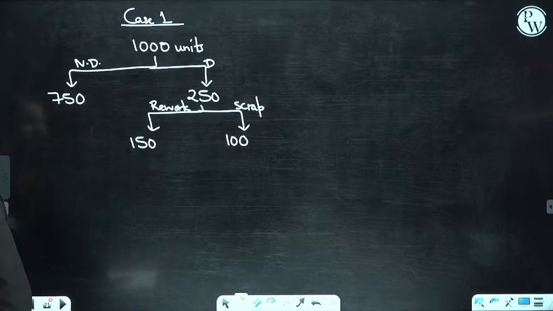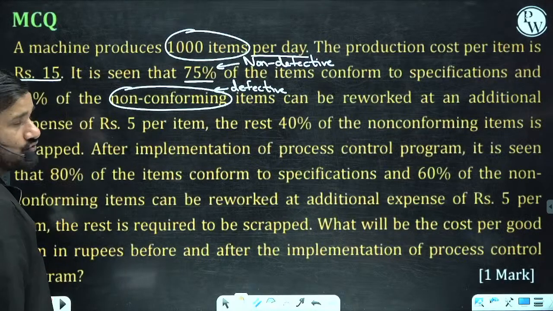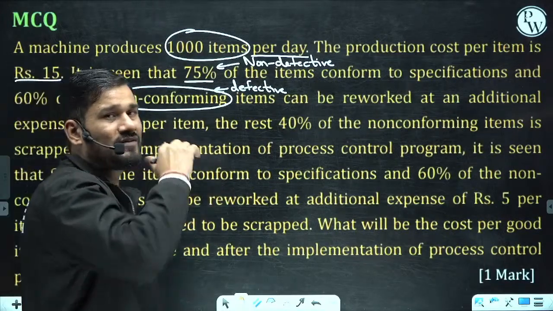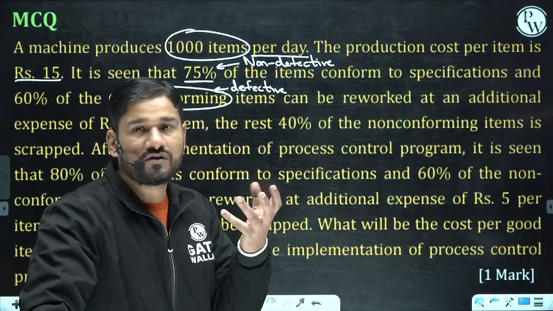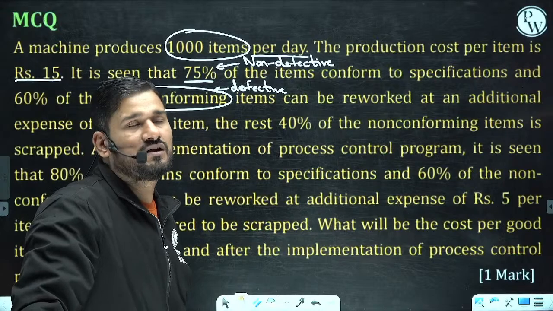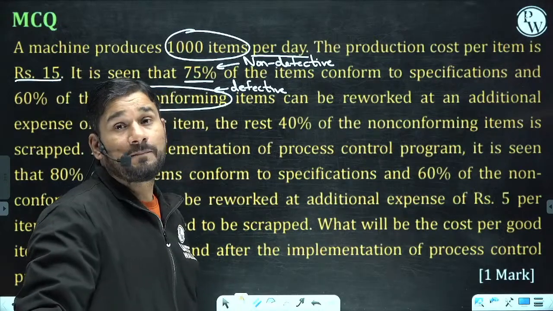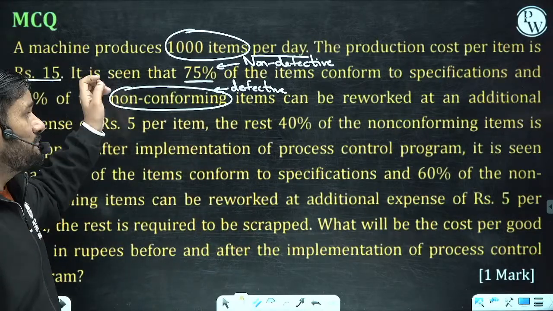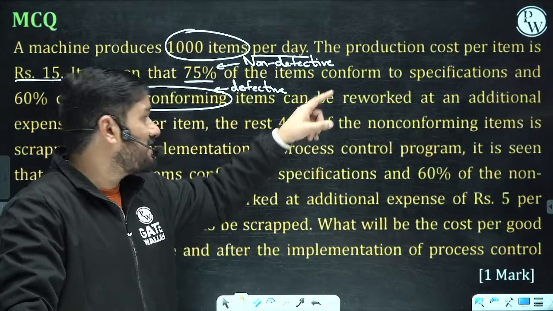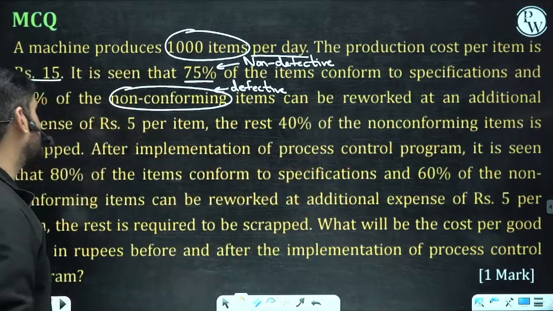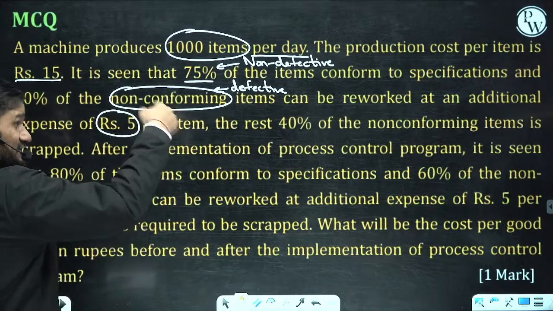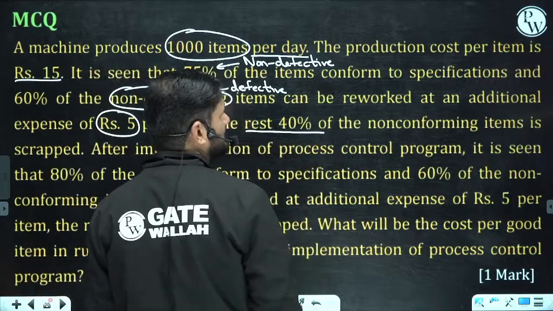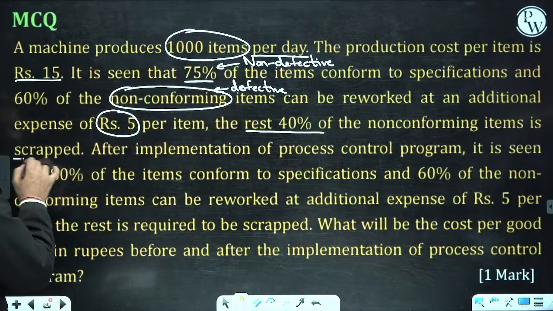Done. So let us find out the cost of this. Let me show you the data also. Every unit, whether you are producing defective or non-defective, you are wasting the dal, whether it has low salt or high salt. So the preparation cost of any kind of dal is 15 rupees. But if it is defective and comes under the rework category, I can additionally spend 5 rupees and make it useful. The remaining 40% are non-conforming items, scrapped, which means we have to throw them.